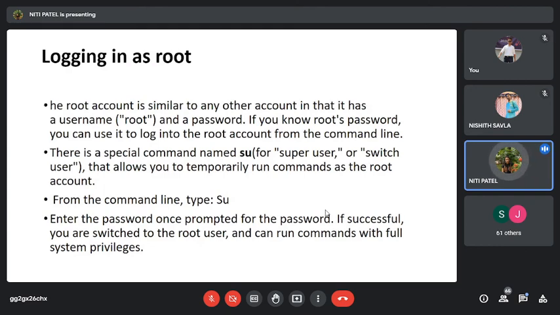So how do I do this? I do this by using a command called su. When I say su, what does it mean? I am switching the user from normal to the root user, allowing him to do certain operations, and I know what operations that user is doing. But that user can do those operations only when I give the ID and a password. So if I make Nishit an admin user, I have to give him my login credentials, and once I give him, then only he can perform this switch user and do the task which is being assigned by using that ID and password. Okay.